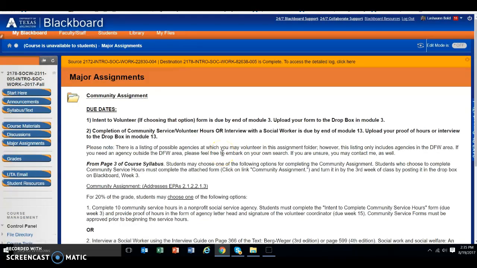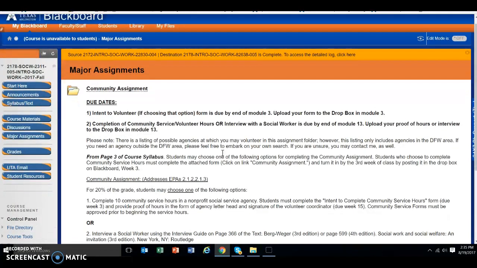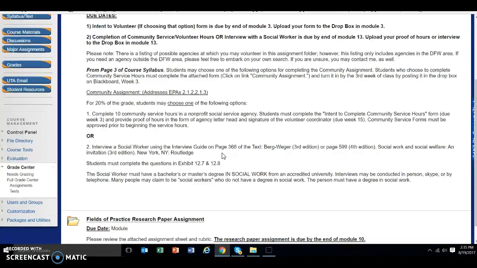Okay, you have a couple of major assignments in this class. One is the community assignment. The community assignment is you can do one of two things. You can either volunteer at an agency for 10 hours over the course of the semester, or you can interview a social worker. If you interview a social worker, be sure that that person has a degree in social work. A lot of times people think that they are social workers and they are not because they do not have a degree in social work.